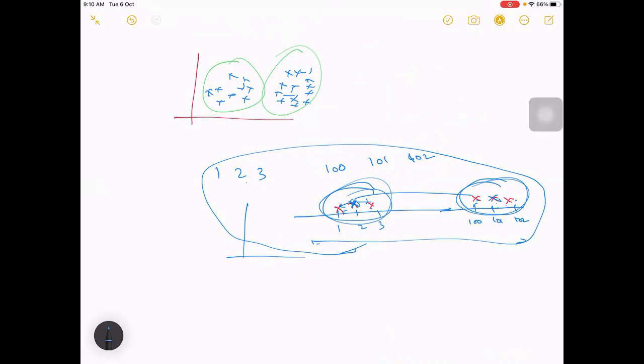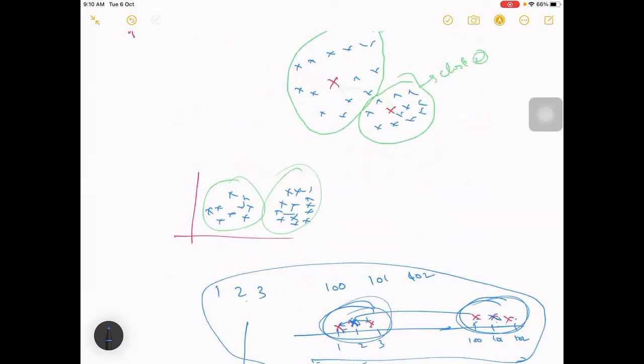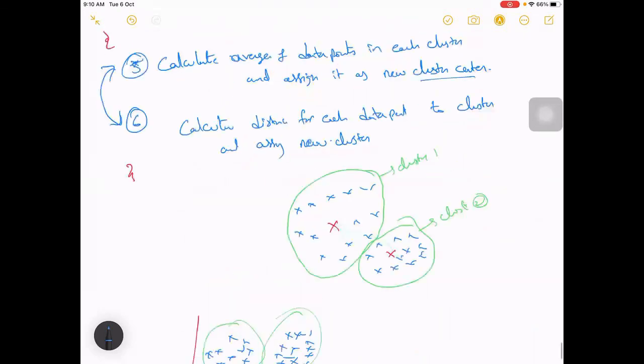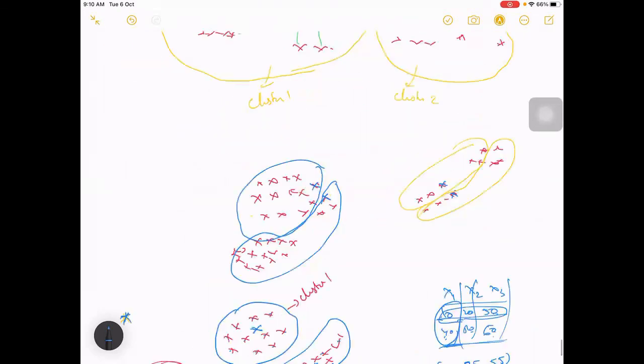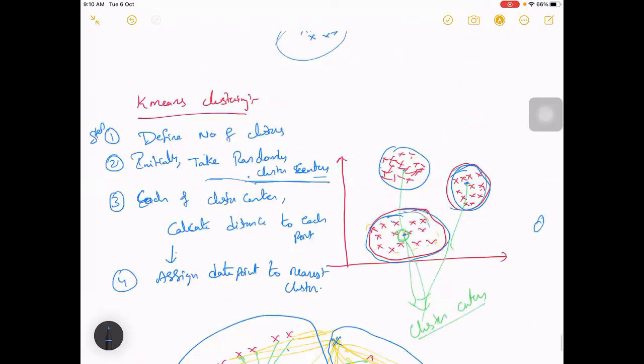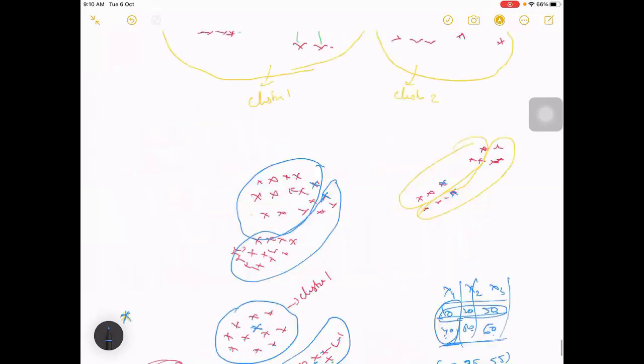Here there are numbers, so you can say that we did this distance calculation and all. But you can see here we have not taken any computation based on numbers and distance, right? What we did here is, there are more densely populated points at one place, and more densely populated at one more place. That's how we made the groups, right?